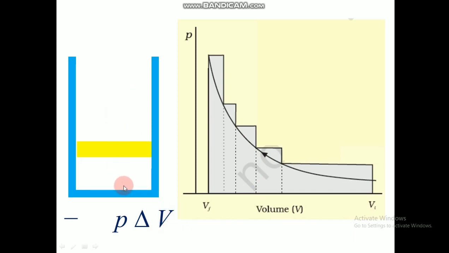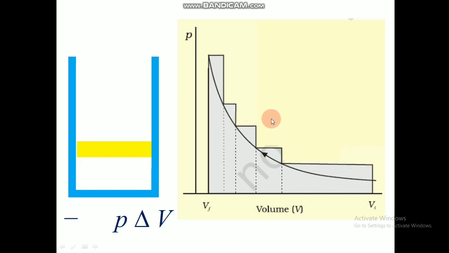As it is a state function, the path does not matter, or how it is done, whether in one step, in 5 steps, or in an infinite number of steps. We will get the same value. So we can say the work done is equal to the sum of individual works done in each of the steps.